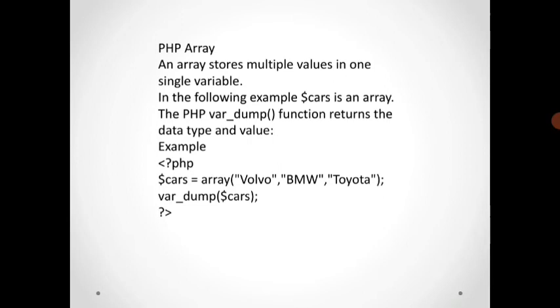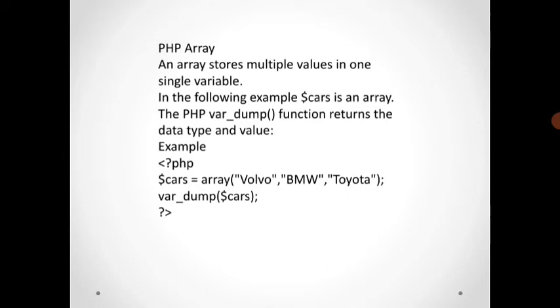Then PHP array. An array stores multiple values in one single variable. So here is an example of the $cars array. The PHP var_dump function returns the data type and value.